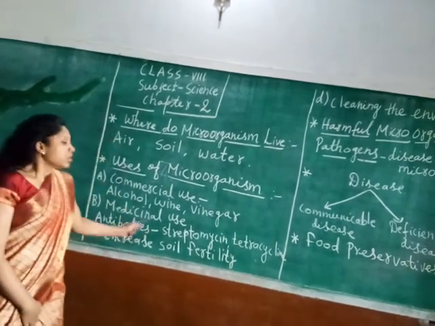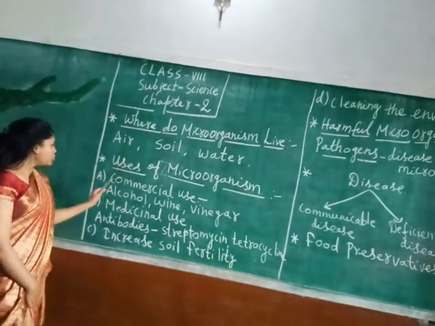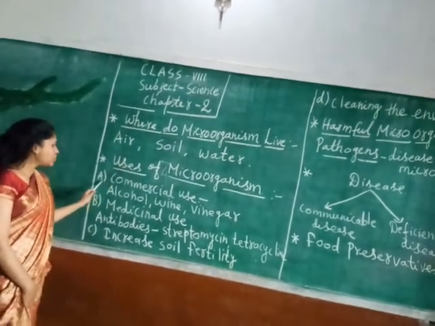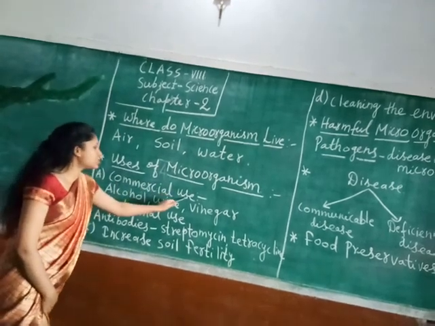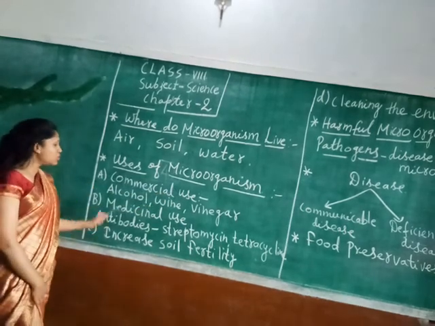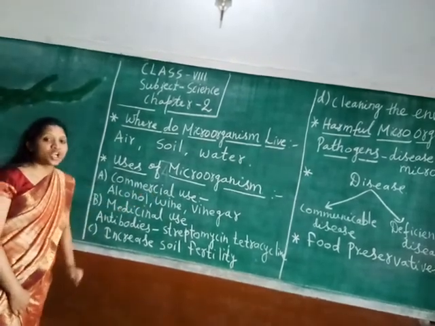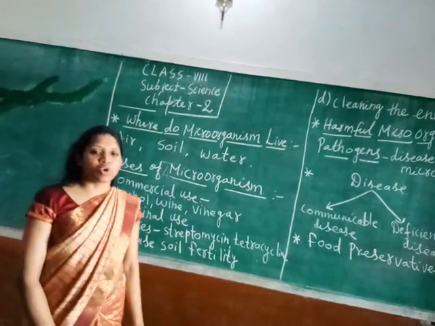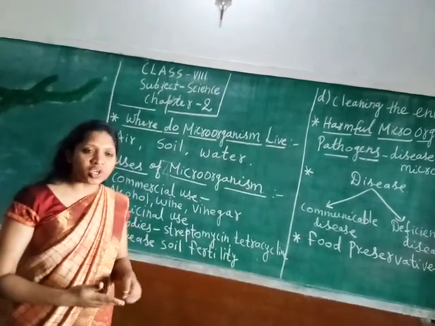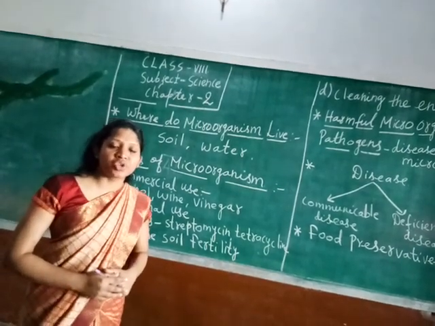Under this use of microorganisms, I am going to explain the subheadings. First one is commercial use of microorganisms. It means microorganisms can be used for commercial purposes. That means whenever we are producing or manufacturing anything on a large scale, we say it is a commercial use.